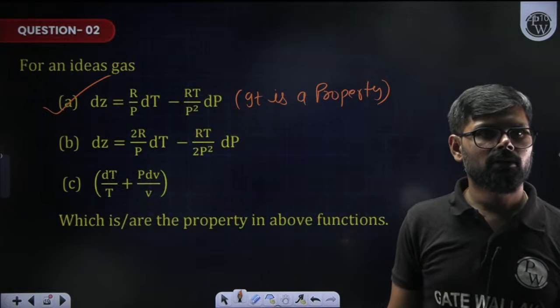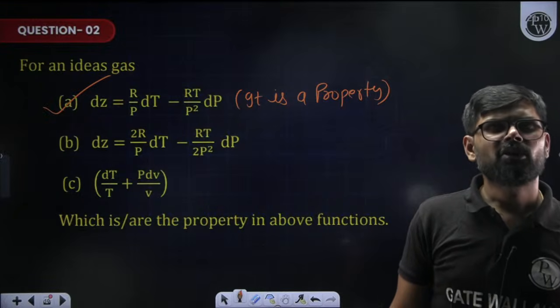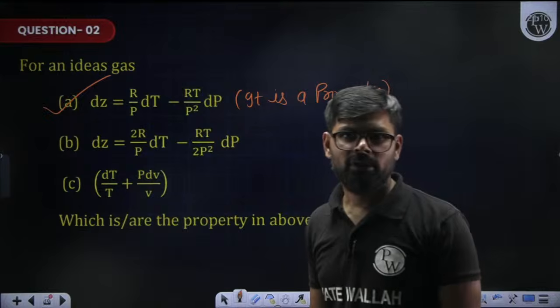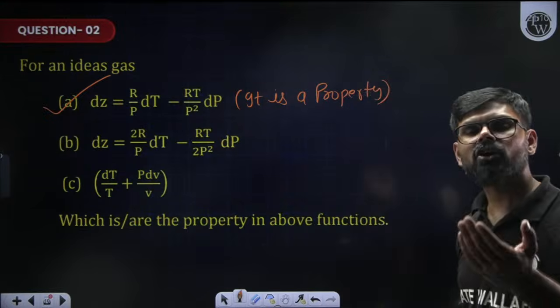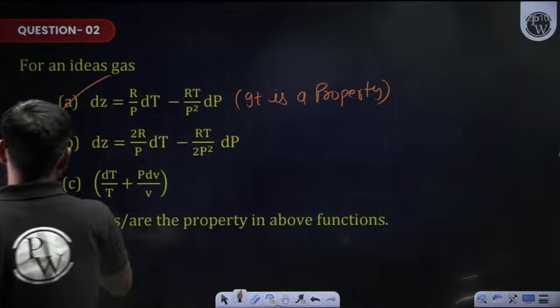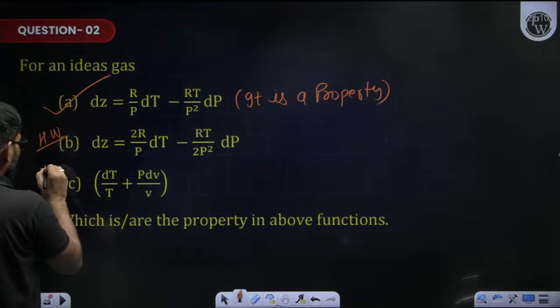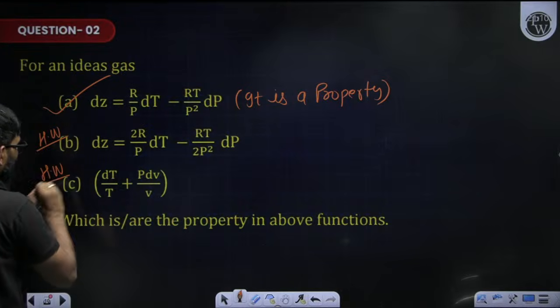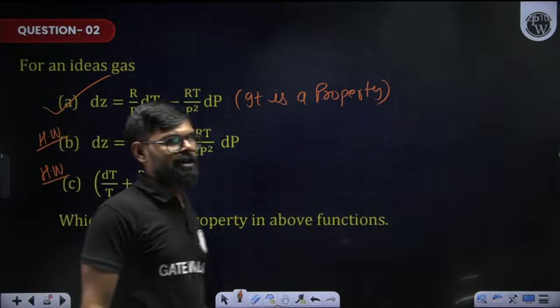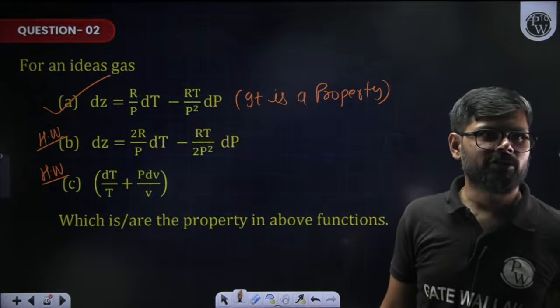Whenever you are differentiating, constants come out of the differentiation. This part is homework, you need to check on your own, and this part is also homework. These two parts are homework for you.